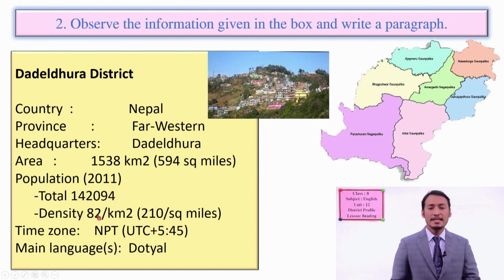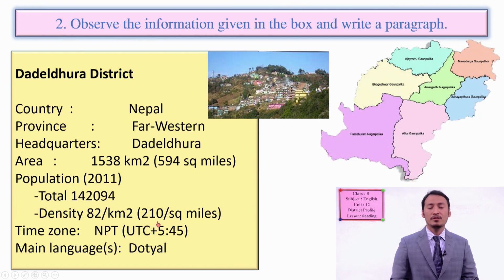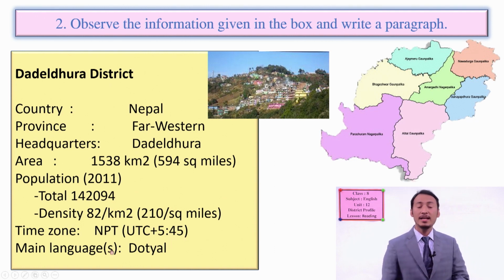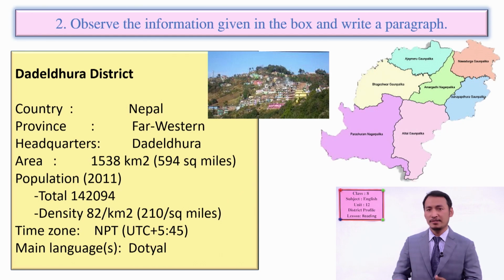1,42,094, and density 82 per square kilometer, or 210 per square mile, population density. Time zone NPT, UTC plus 5:45, and main language is Dotyali. So according to this information, you can talk about this whole district and write a paragraph. Can you do that? Okay, you can try it later. We can also read the text. After that, you can also write.